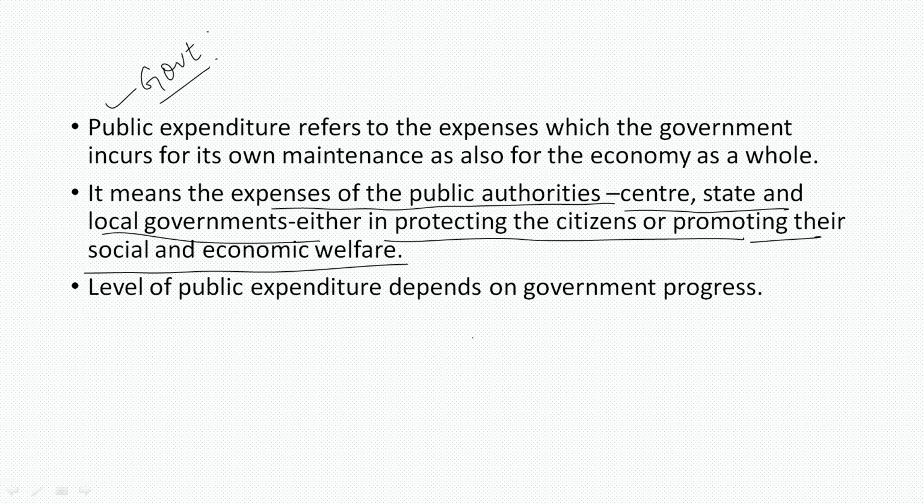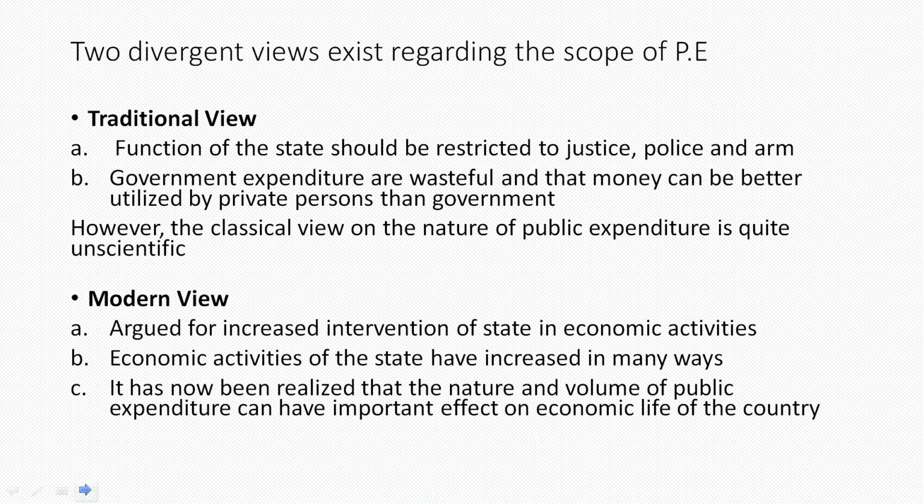The level of public expenditure depends on the government's progress. But the public expenditure we see today did not always have the same face. In the early part of the 19th century, the views towards public expenditure were very different.